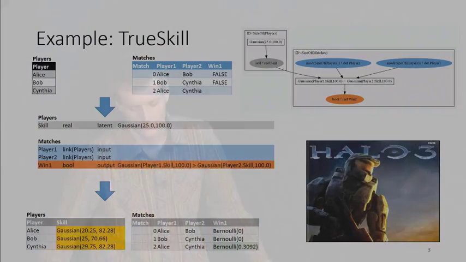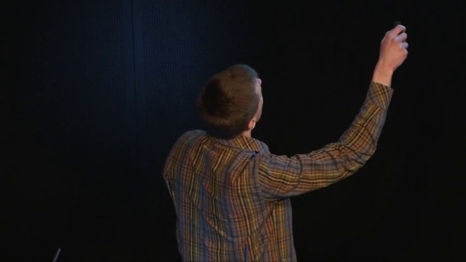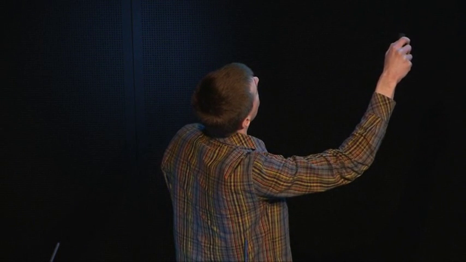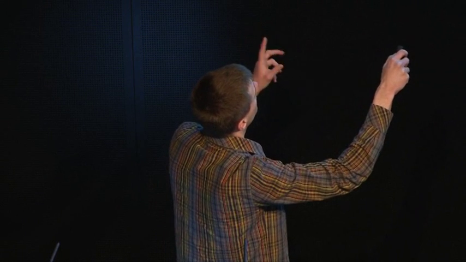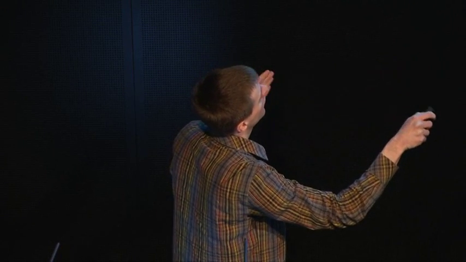So just to give you an example of how it works, here is the Tabular code for the TrueSkill model, which is a probabilistic model for ranking players in online games. It's used, for example, by Microsoft in its Xbox games. So in this model, we have a schema with two tables. The table of players by default only has the player names, and the table of matches stores the names of the two players which took part in a given match, as well as the outcome of the match, that is, which player actually won. And from this data, we want to infer the skills of the players.